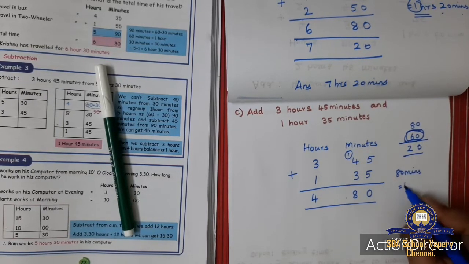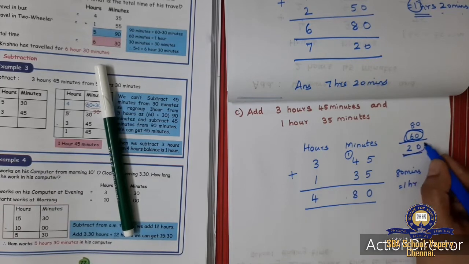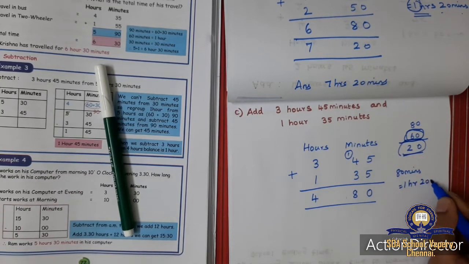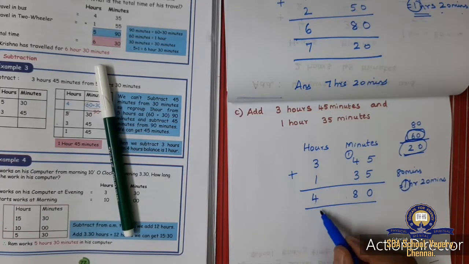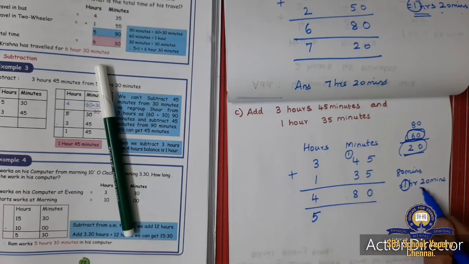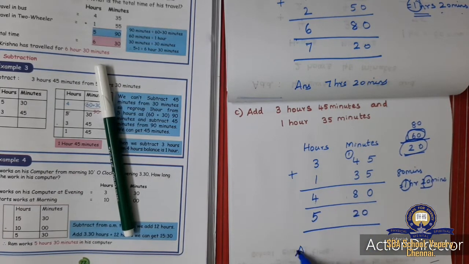60 minutes is 1 hour, and this is 20 minutes. So what I am going to do? This 1 I will add to this 4. 1 plus 4 is 5, and the remaining 20 minutes I will write here. So the answer is 5 hours 20 minutes.